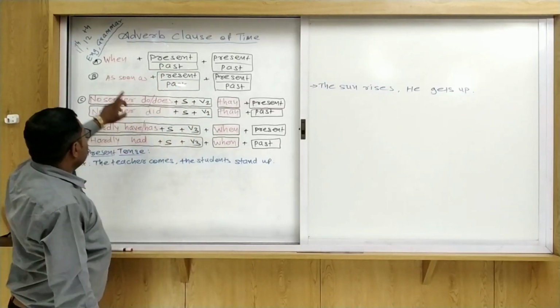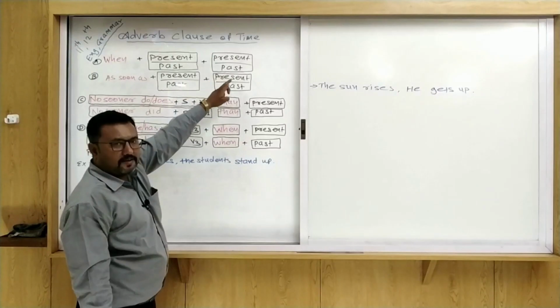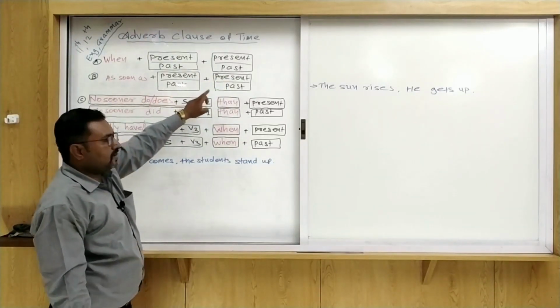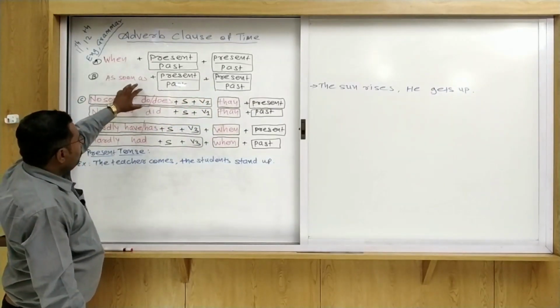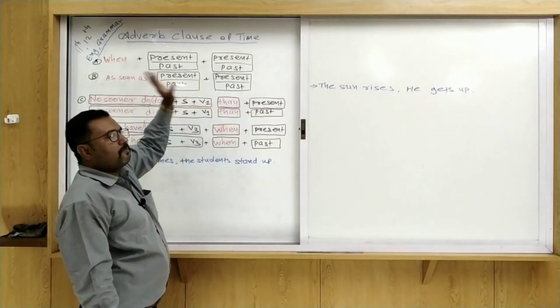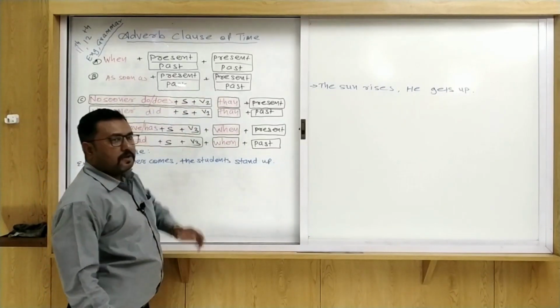The same thing, as soon as plus present tense, and after that present tense. As soon as plus past tense, then past tense.